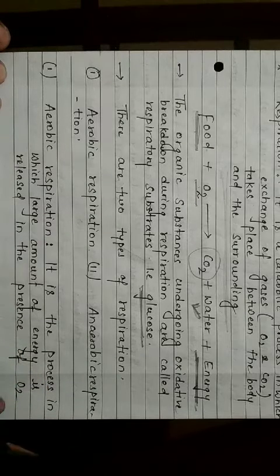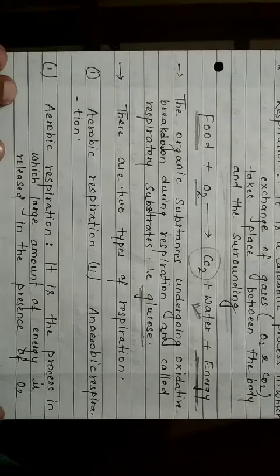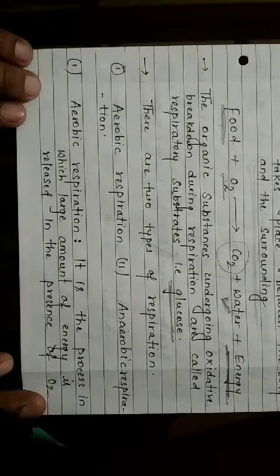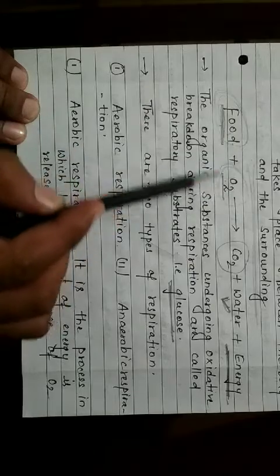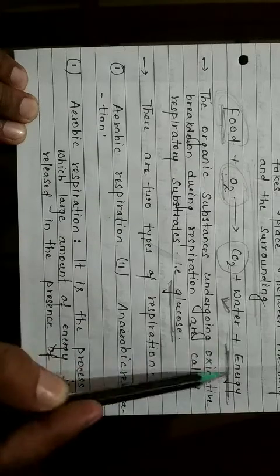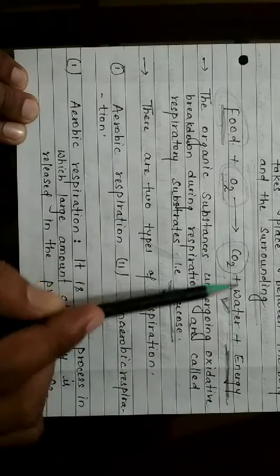What is aerobic respiration? It is the respiration in which a large amount of energy is released in the presence of O2. For example, when food is consumed by us and broken down using oxygen, it provides a large amount of energy, water and CO2. This kind of respiration is called aerobic respiration.